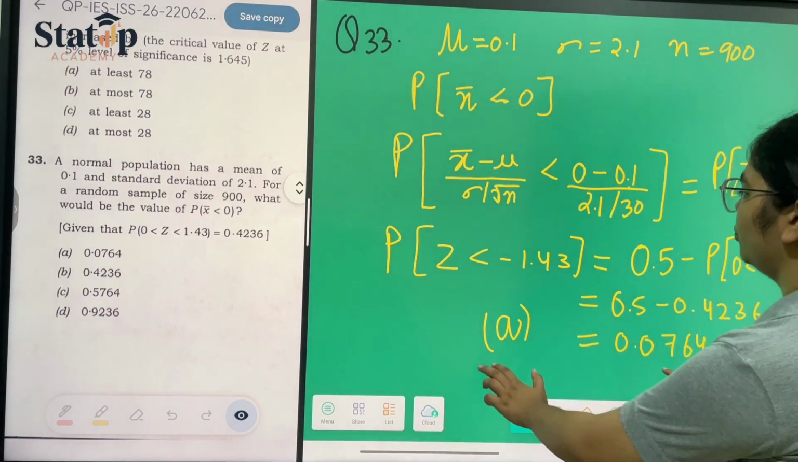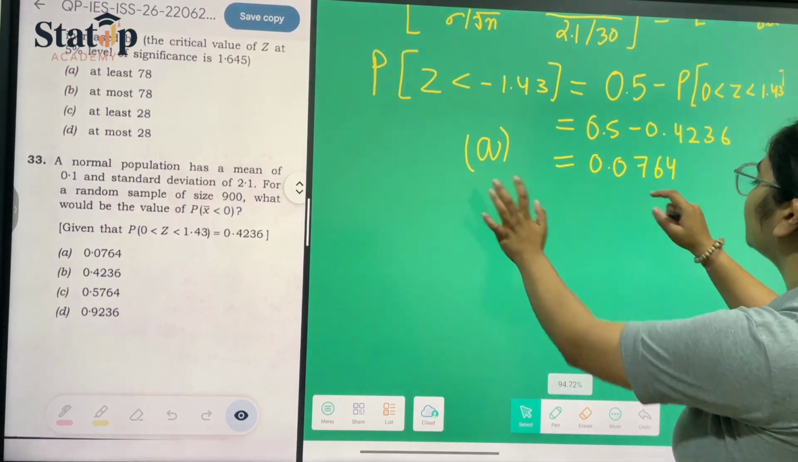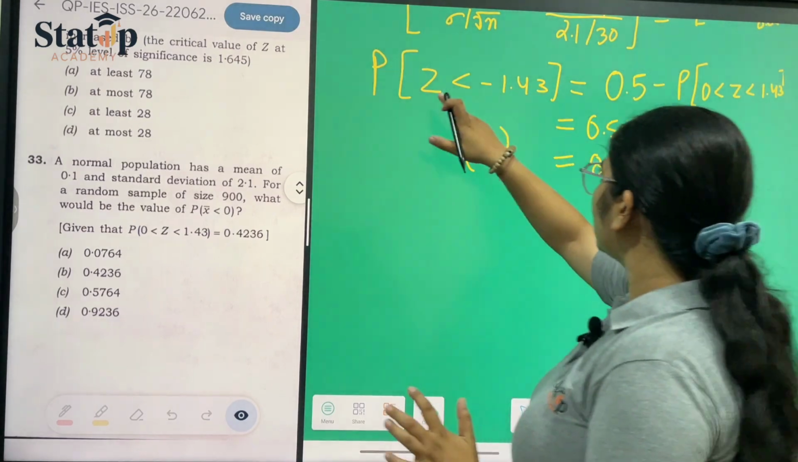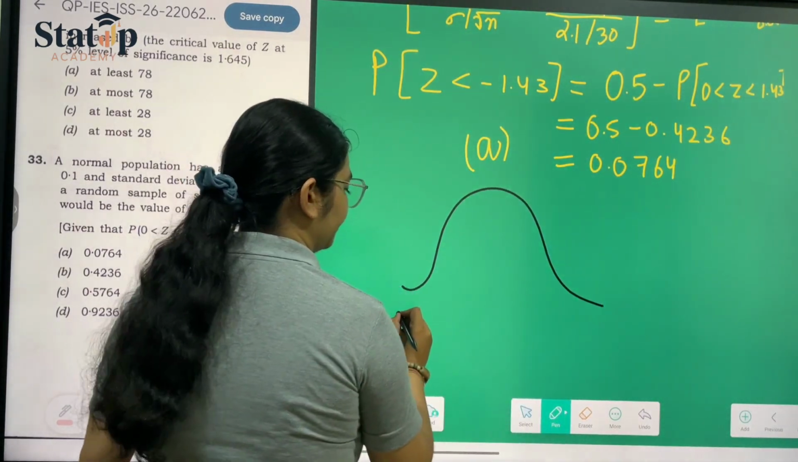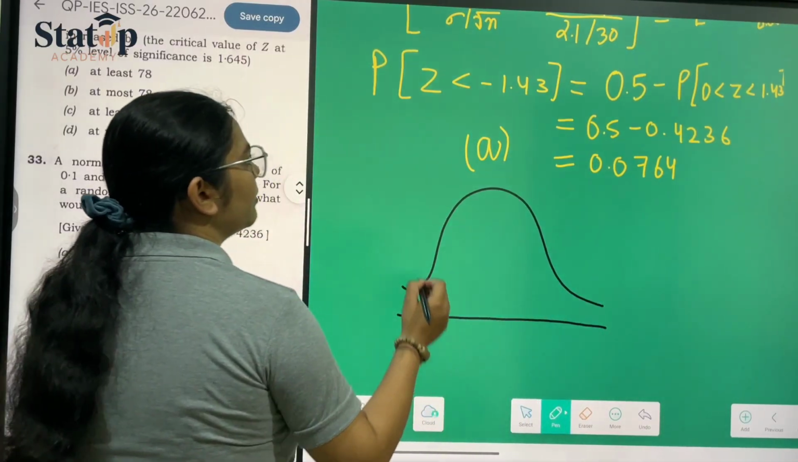Now I can show you how to calculate this probability if you are new to this. Suppose we have been provided with a normal distribution. This is our normal distribution.